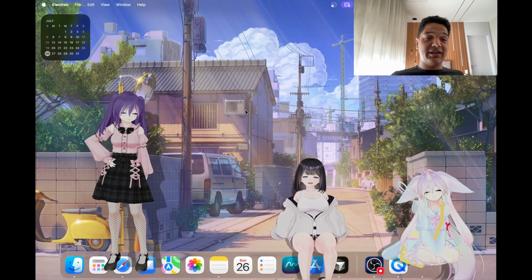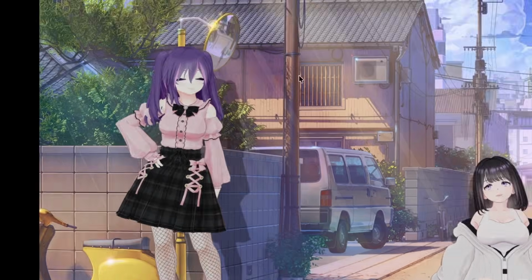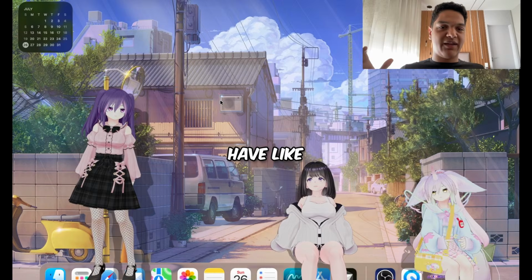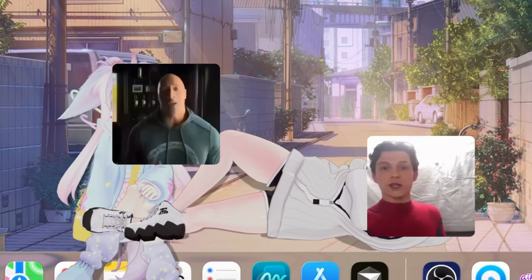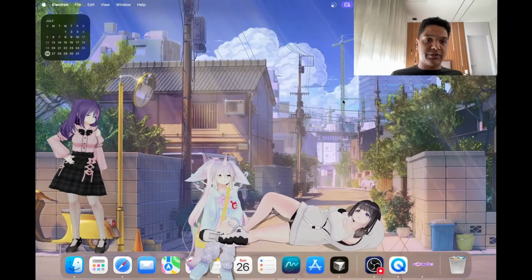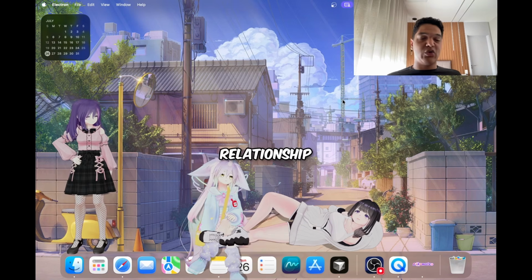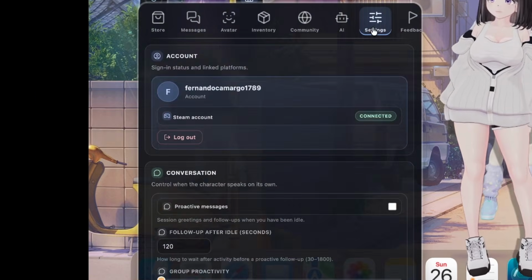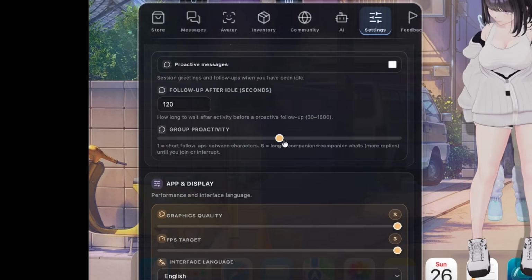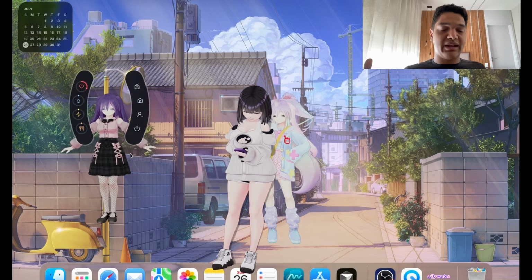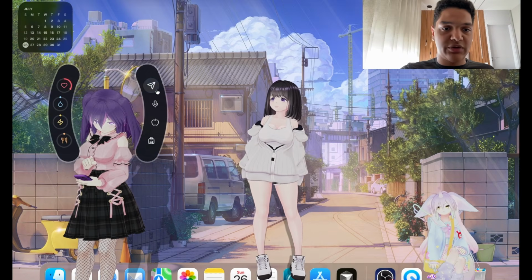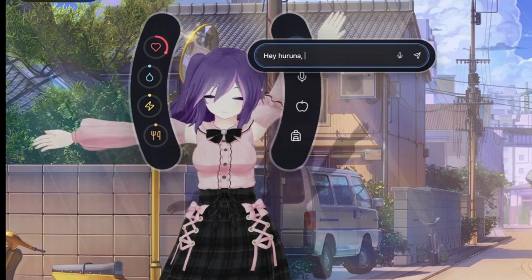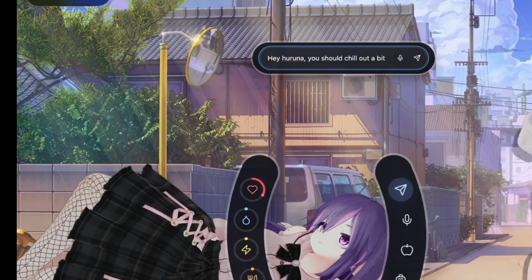So as you can see, there's a bit of rivalry between Haruna and Tizuki because they have different personalities. It is not only me that can interact with them, but they can also interact with themselves. So they develop their own relationship. So if we go here and then we crank this up, we can make them talk with themselves. So for example, if I say now, hey Haruna, you should chill out a bit.